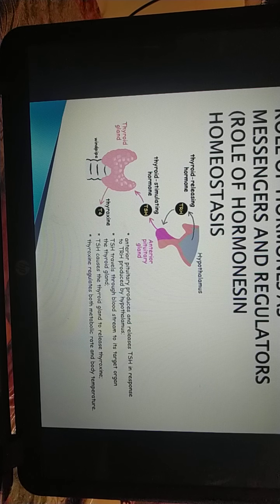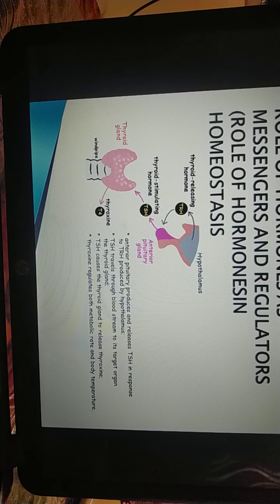Now, hormones as regulators. Feedback control is also played by the hormones. Homeostasis means keeping the internal environment of the body constant, so hormones help in maintaining the internal environment of the body.